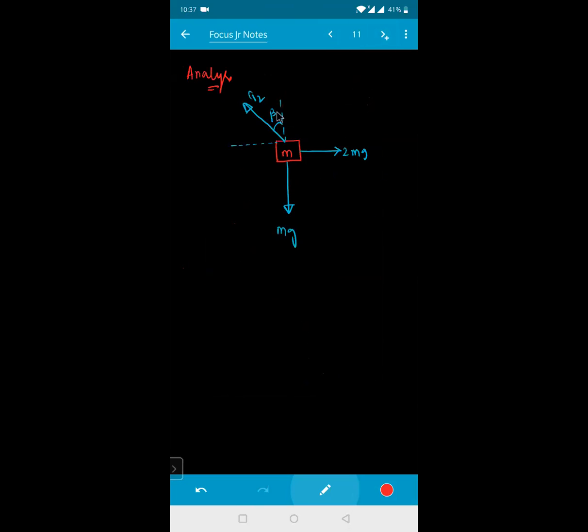Yes, sir. This is alpha. If I resolve here, this will become how much? T2 into cos beta. Here, this will become T2 into sin beta. As it is in equilibrium, we'll equate them, beta. So along the horizontal, T2 into sin beta must be equal to 2 times mg. Is it clear? Yes, sir.